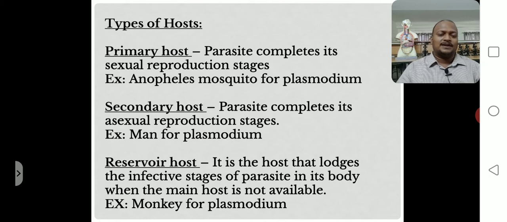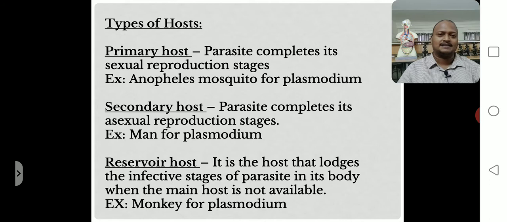So first one, types of hosts. What is a parasite, we discussed earlier? Parasites are organisms which are unable to live independently and complete their life cycle process in the host body. During the completion of the life cycle process, they cause different types of diseases to the host body.